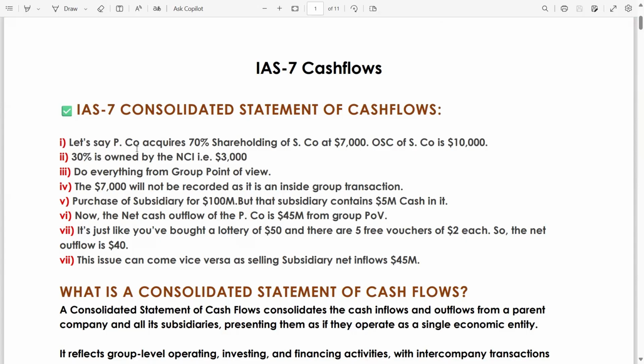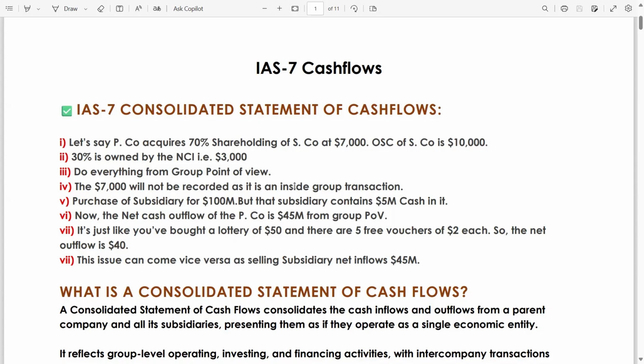Let's say P company acquires a 70% shareholding of S company at $7,000. The ordinary share capital of S company is 10,000. So out of 10,000, 7,000 is related to the P company and the 30% is owned by the NCI, that is 3,000. Now, do everything from the group point of view. This is the consolidated statement of cash flows. The 7,000 will not be recorded as it is an inside-the-group transaction.